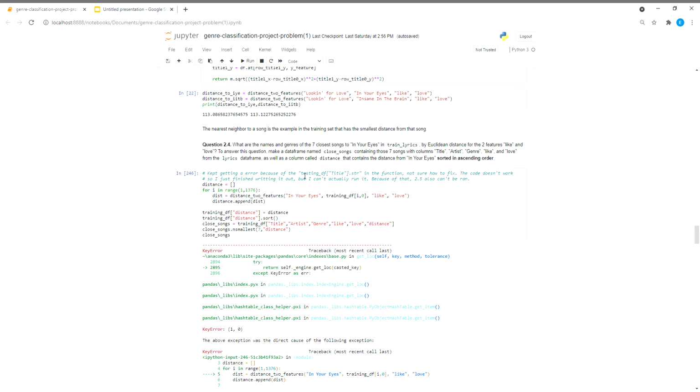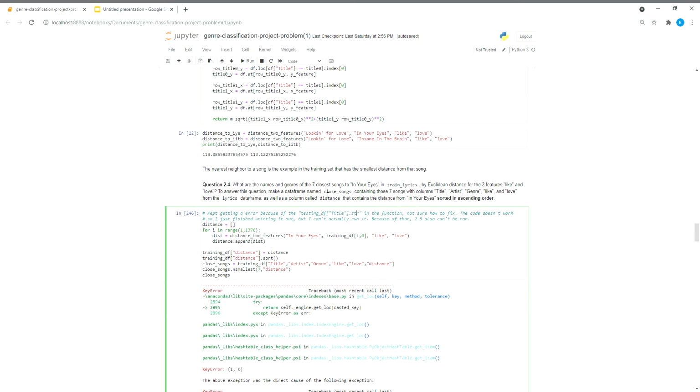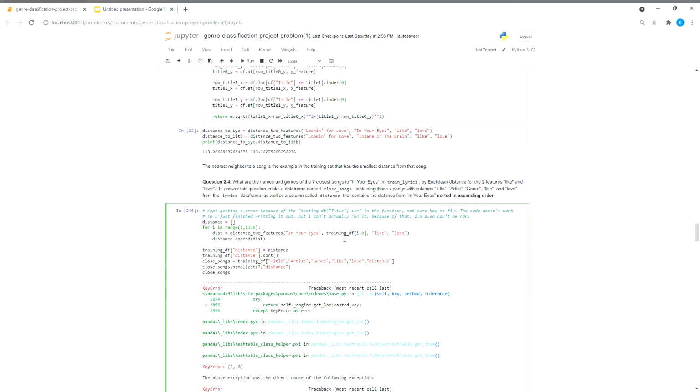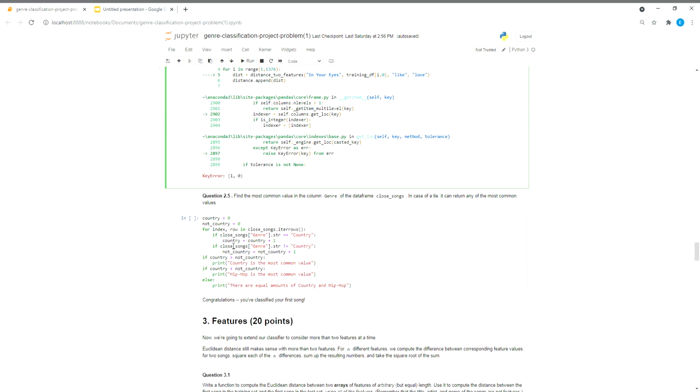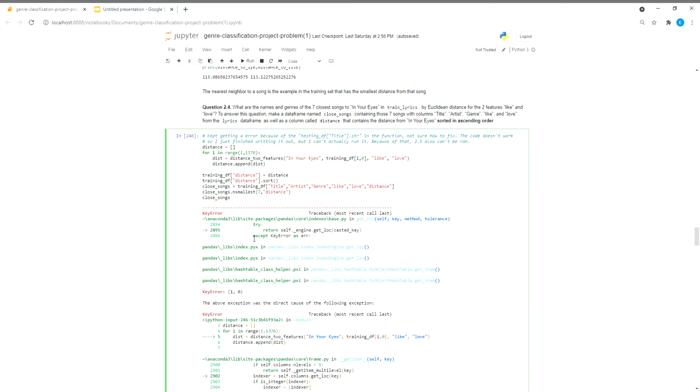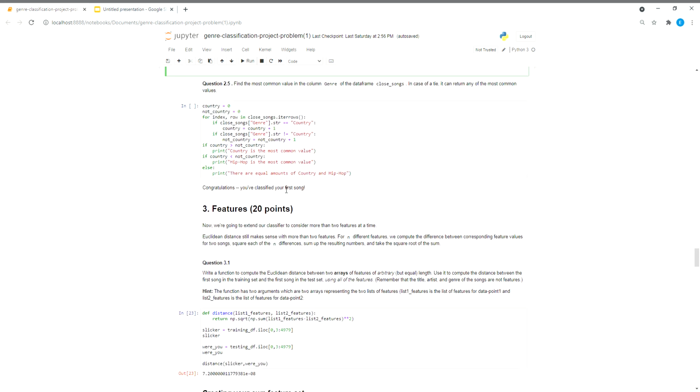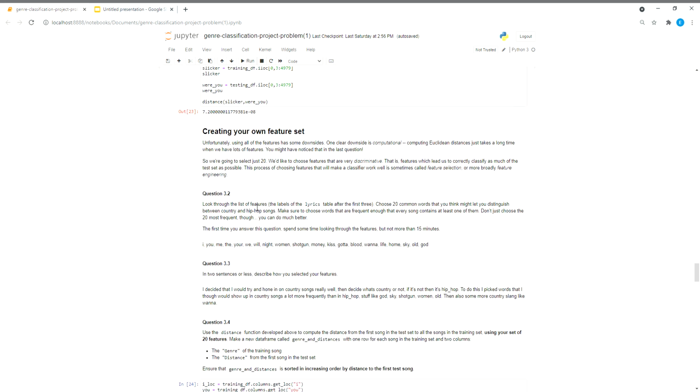This was the only problem I actually encountered while doing this code. I'm pretty sure it was because of this line. I couldn't figure out a way to get the title that I wanted into the title one. So sorry about that. I have all the code for this one that I'm pretty sure is right, but I couldn't actually run it because I never got this line to work. But I did make close songs with the 7 smallest ones, with all the sorting and all that stuff. So the rest of it is fine, and for this one I got the distance, that one worked.